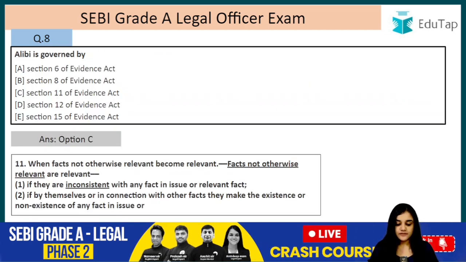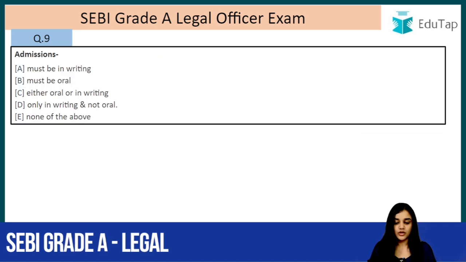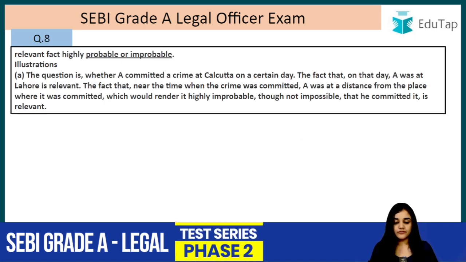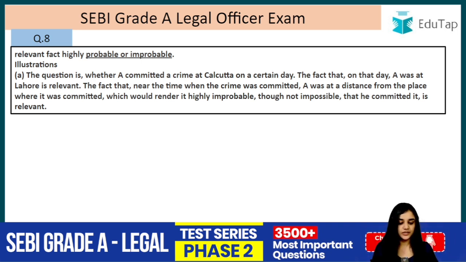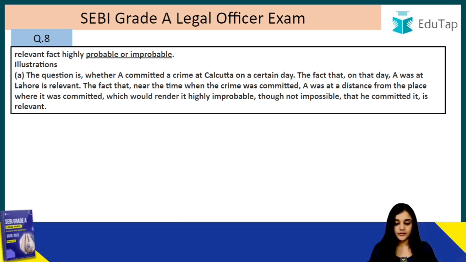So let's read this one again. If by themselves or in connection with the other facts they make the existence or non-existence of any fact in issue or relevant fact highly probable or improbable, right? Illustration, the question is whether A committed a crime at Calcutta on a certain day. The fact that on that day A was at Lahore is relevant.